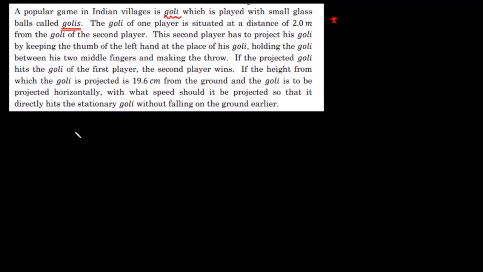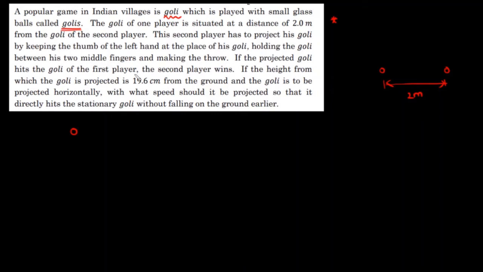So there will be some small goalies, small balls. A goalie of one player is situated at a distance of 2 meters from the goalie of the second player. So let us imagine this is one player's goalie, and another player's goalie is present at a distance of 2 meters.